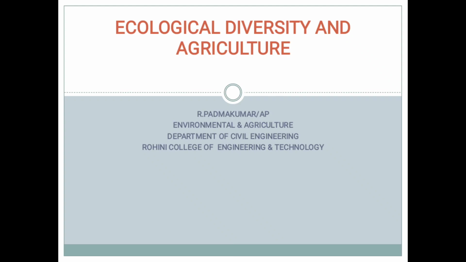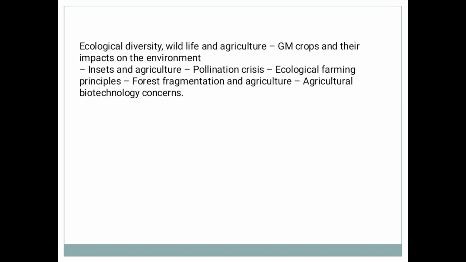Ecological diversity and agriculture. The objective of these topics is ecological diversity, wildlife and agriculture, GM crops and their impacts on the environment, insects and agriculture, pollination, forest fragmentation and agricultural biodiversity concerns.